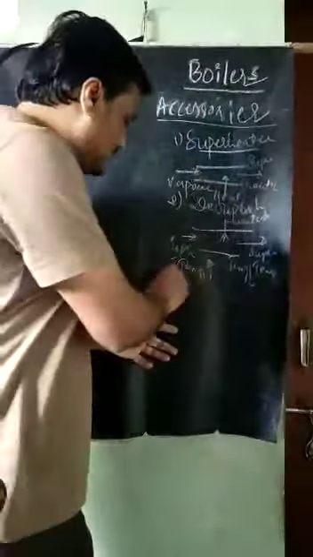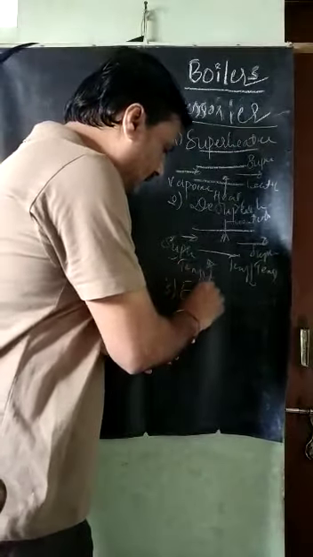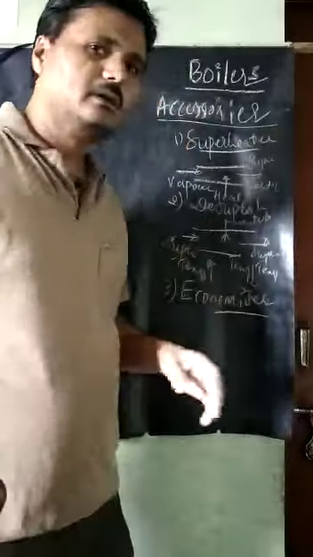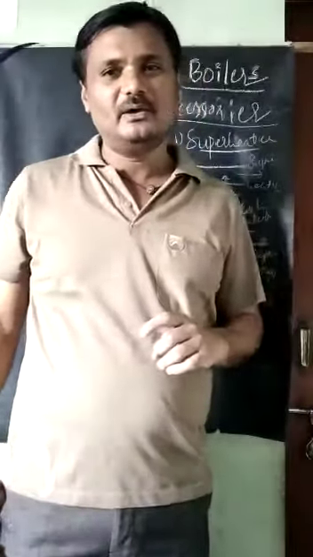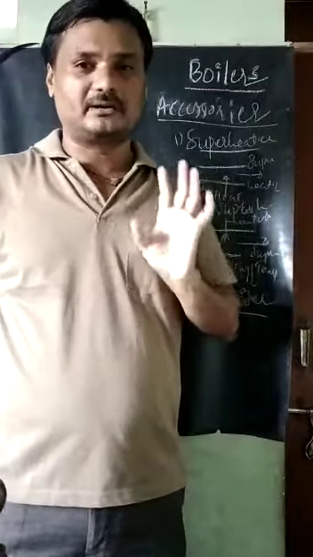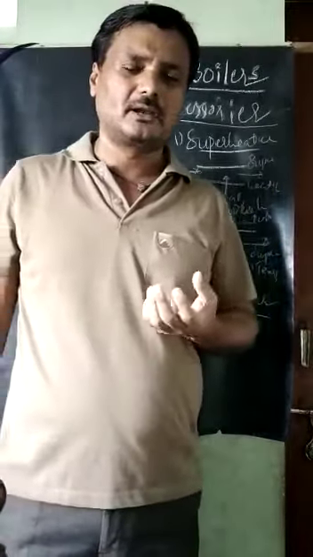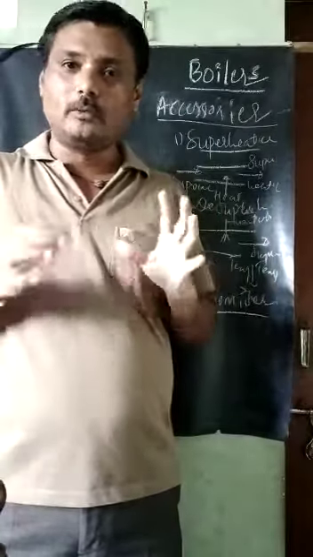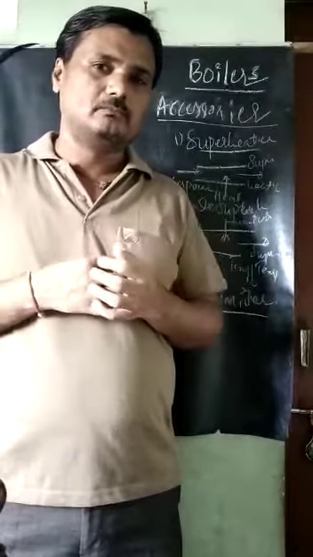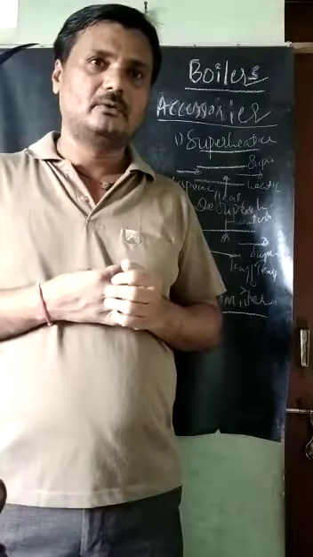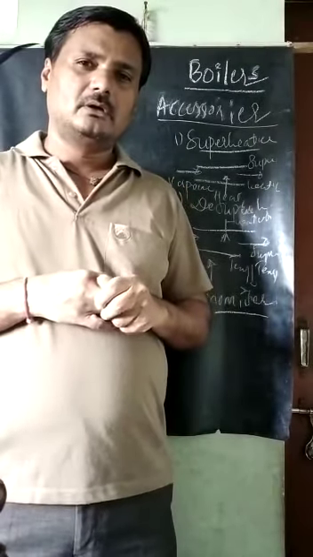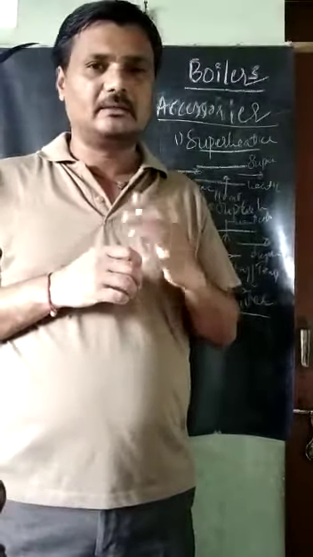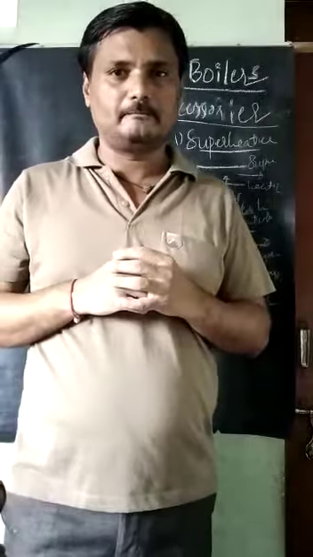Next, the third one is called the economizer. The name itself is telling: economic. Economic means the main thing is the cost of the fuel. You know the cost of the coal. Once we burn the coal, we get heat in the form of flue gas.